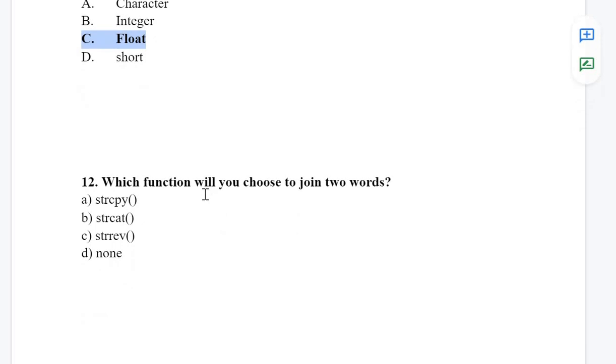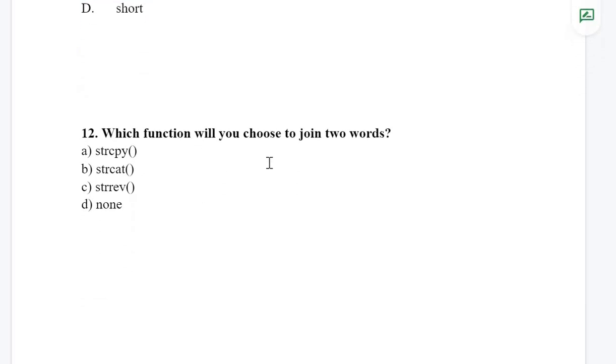Next is, which of the following will you choose to join two words? This is a question from the string section. If you remember the theory portion, joining means concatenation, concat. We have string copy, which will copy one string to another. Next is string reverse, which will reverse the string. Next is string cat, which is the concat function. So this is the correct answer. Option number B is the correct answer.